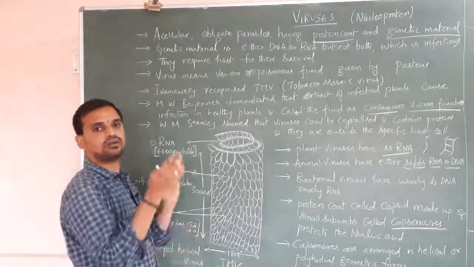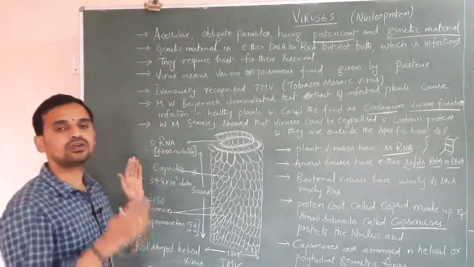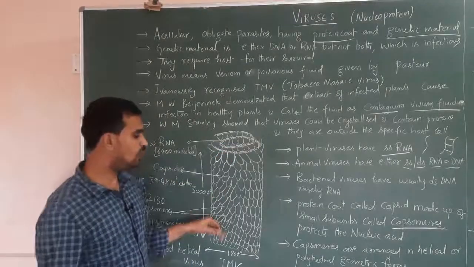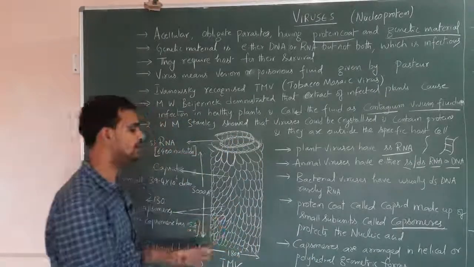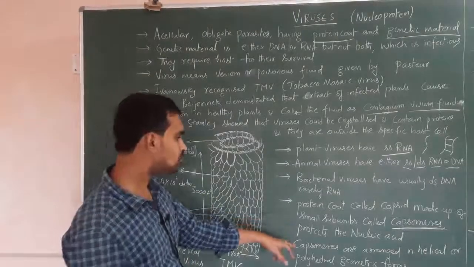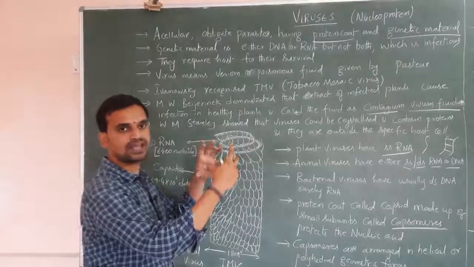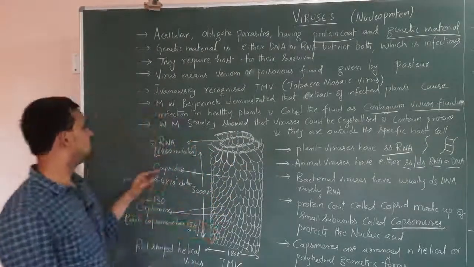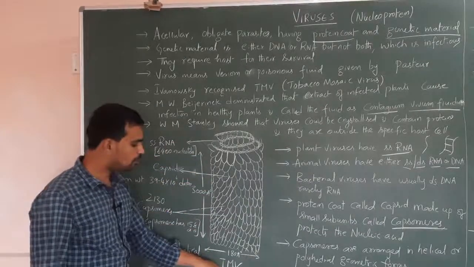Helical means a hollow cylindrical protein structure which protects the genetic material. Polyhedral means having many sides, and many sides of the protein can protect the genetic material. That we are going to discuss in the bacteriophage, T4 bacteriophage. Next, coming to TMV, tobacco mosaic virus.